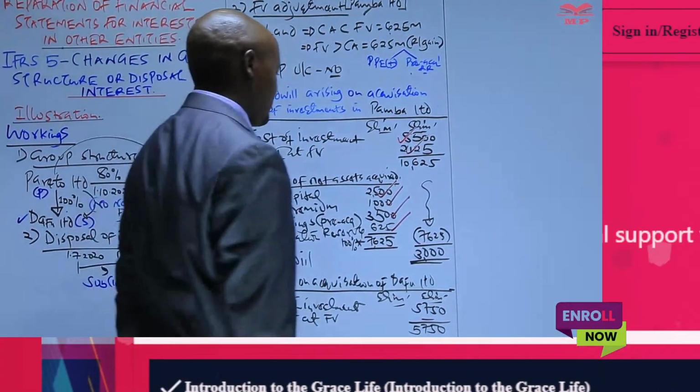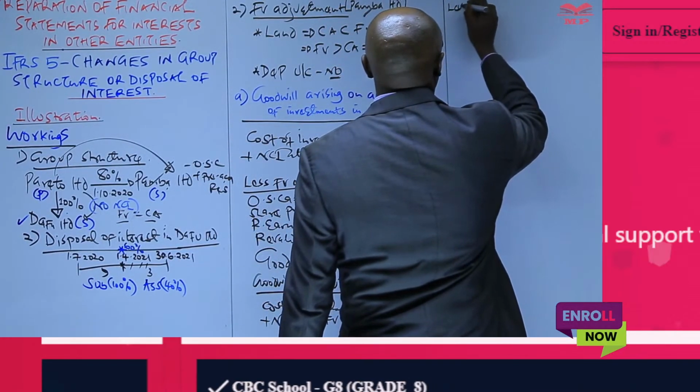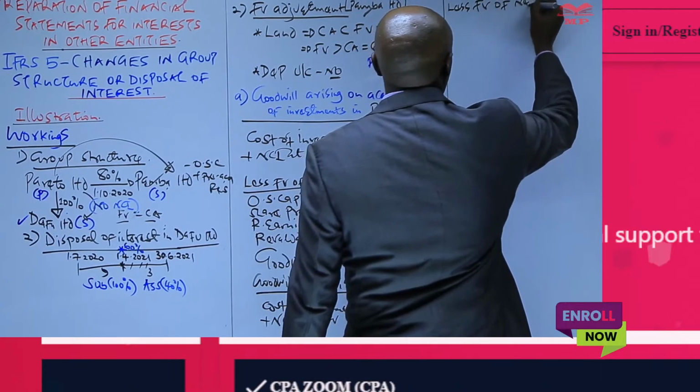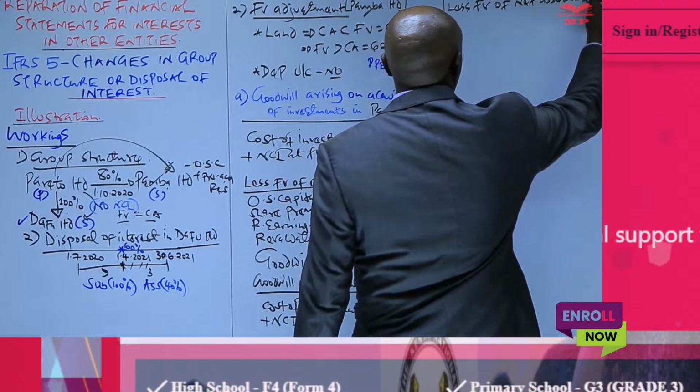We get 5750, and then to this we proceed with less fair value of net assets acquired.